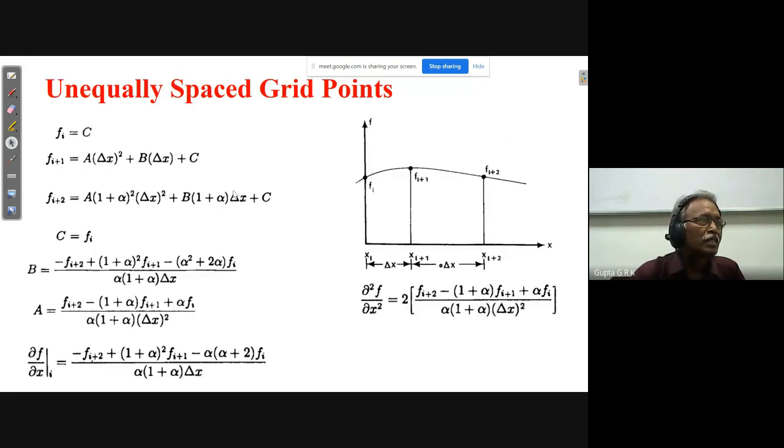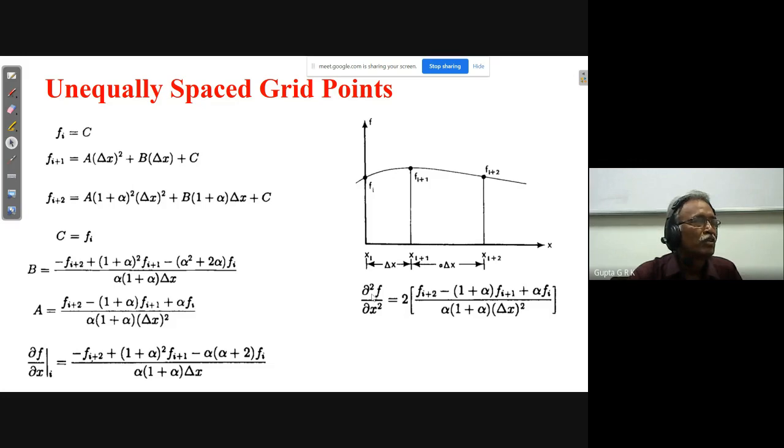And this can be extended for unequally spaced grid points also. So here f(i+1) is a delta x whole square plus b delta x plus c, and f(i+2) is a into (1 plus alpha) whole square delta x whole square. Instead of 2 delta x, I have to put like this, and b into (1 plus alpha) delta x and c. And again, you solve it for a and b here. So b I am going to get here, a I am going to get this.